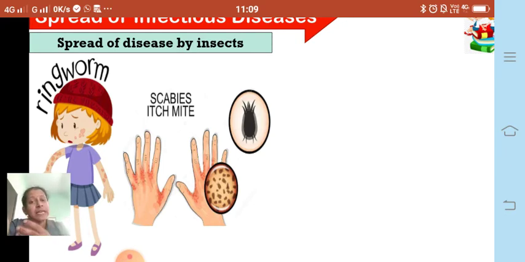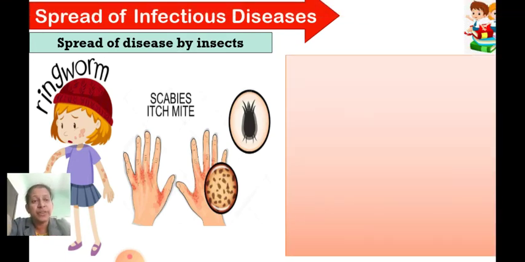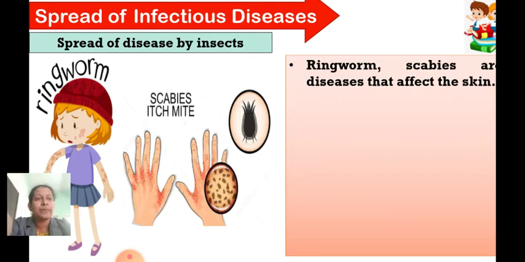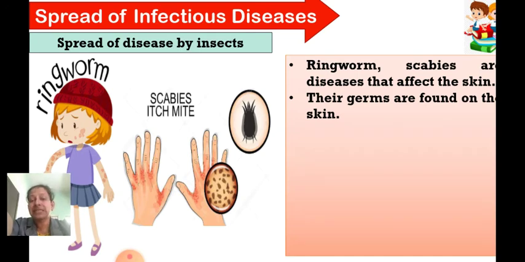All these are skin diseases. And if a healthy person comes in direct contact with an infected person, then the healthy person also can get these diseases, that is ringworm, scabies, chicken pox, eczema, conjunctivitis. All these are called diseases which are spread through direct contact. So now let's see what we can do to prevent these diseases. Ringworm and scabies are diseases that affect the skin. Their germs are found on the outer skin only.